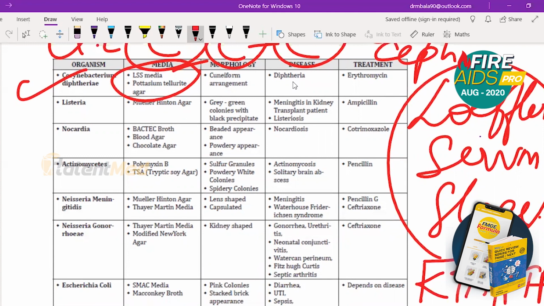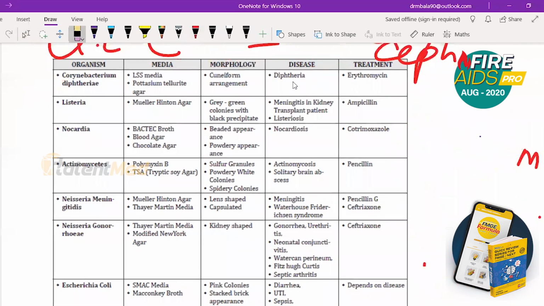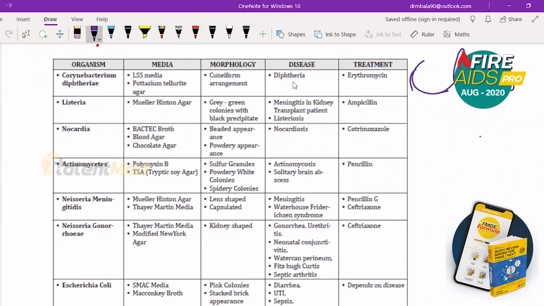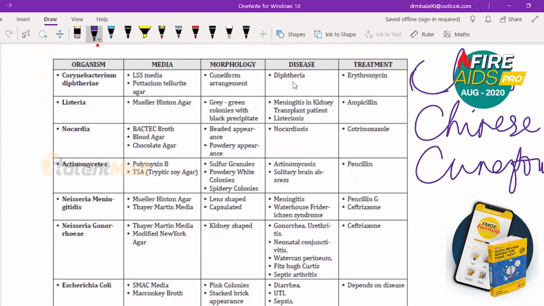Okay, fine. So cuneiform arrangement is seen and it causes diphtheria, Corynebacterium diphtheriae. Corynebacterium diphtheriae is first of all Chinese letter pattern or club shaped. It is club shaped, Chinese letter like, cuneiform arrangement. Okay, CCC. These three C are very important.